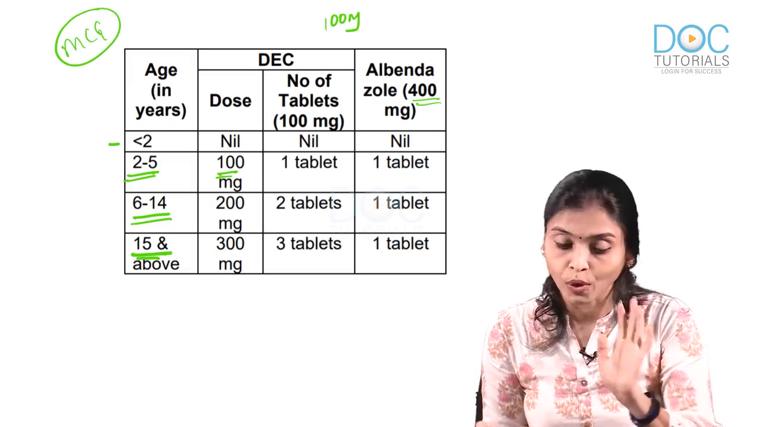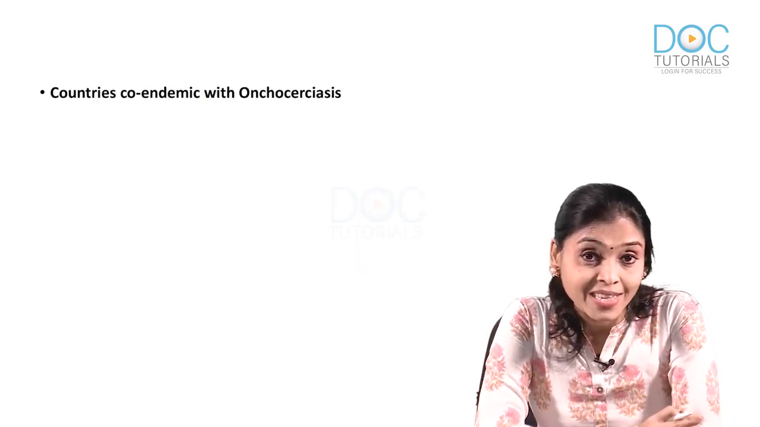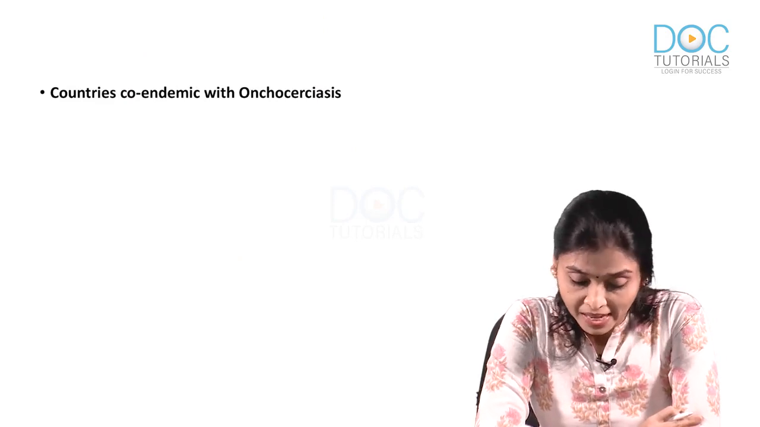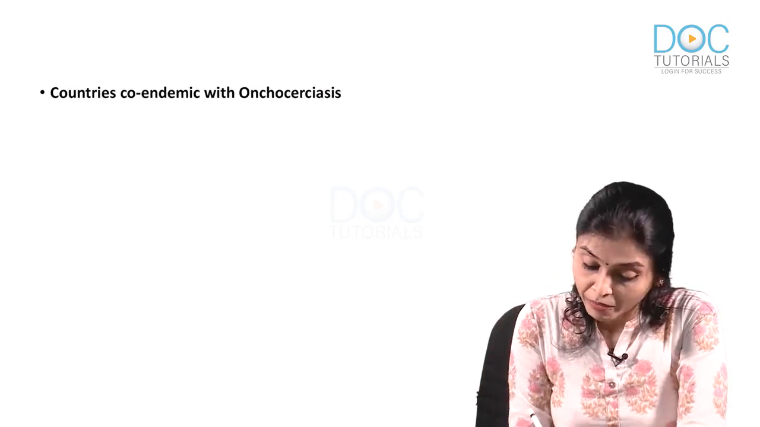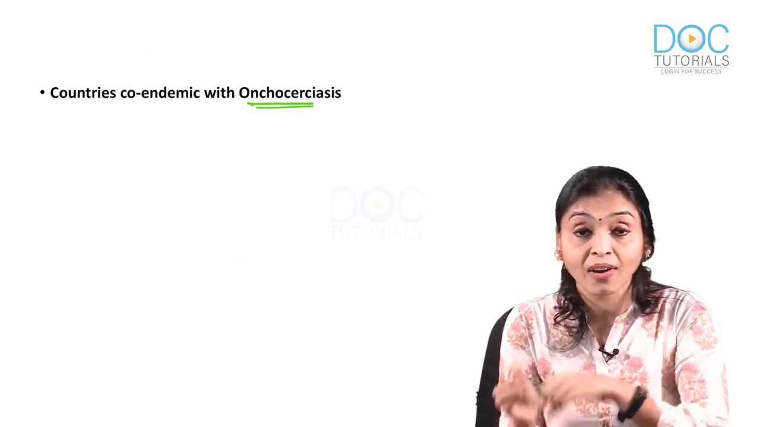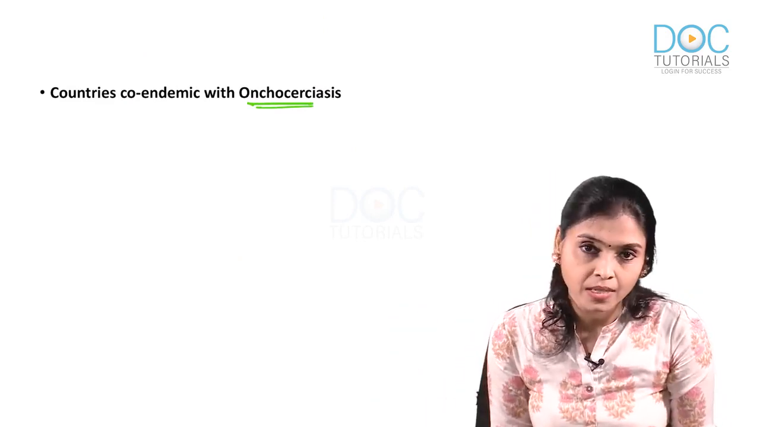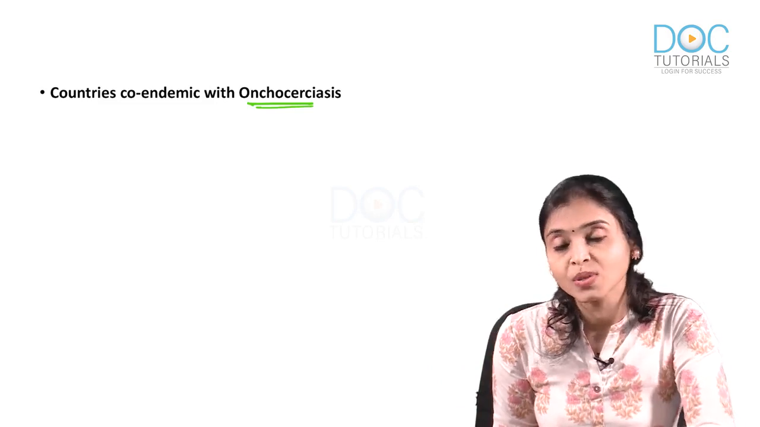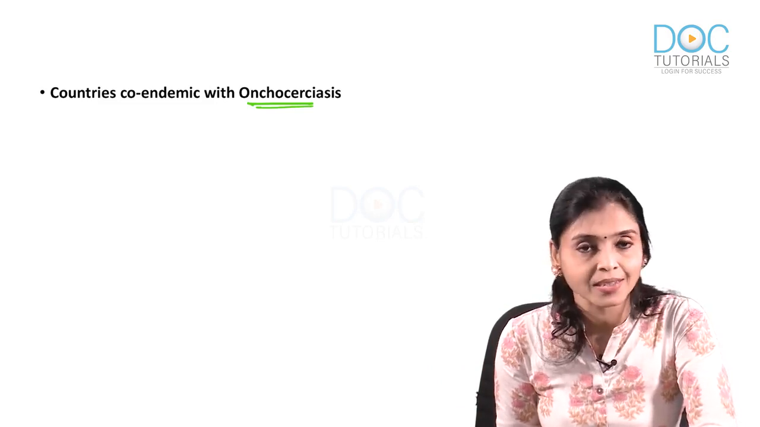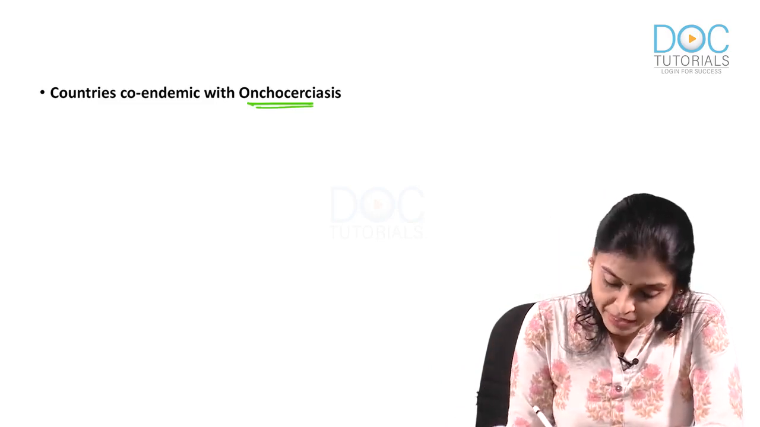Okay, moving on to the next. What is the drug of choice for MDA in countries which are co-endemic with onchocerciasis? That means filariasis plus onchocerciasis is prevalent in certain areas. So, in those places, which is a drug of choice? It is slightly different. You are giving albendazole, of course.